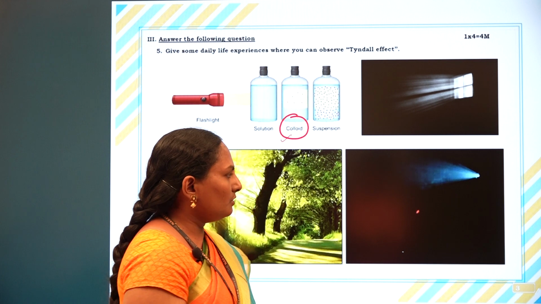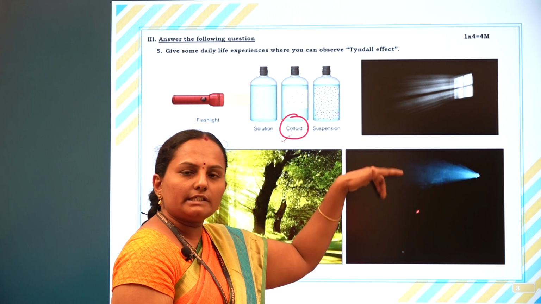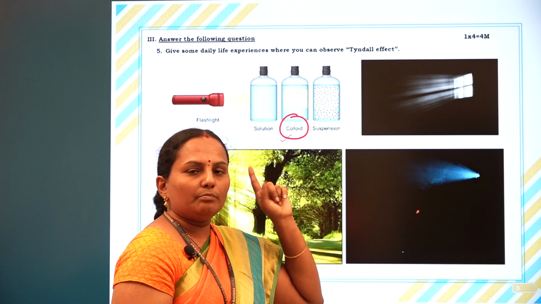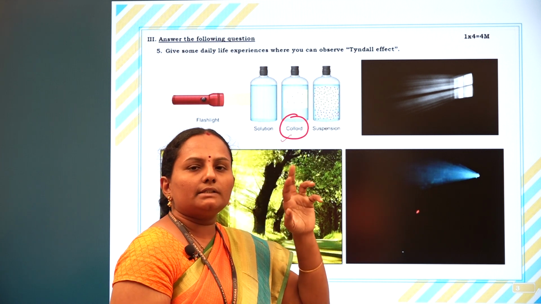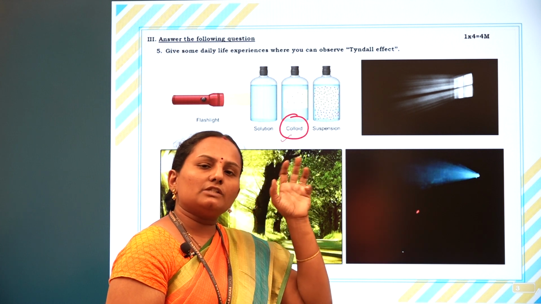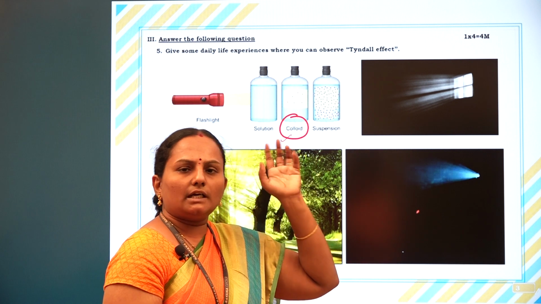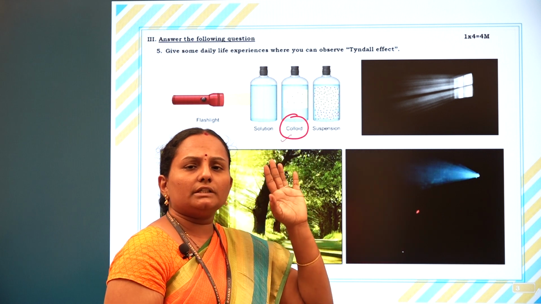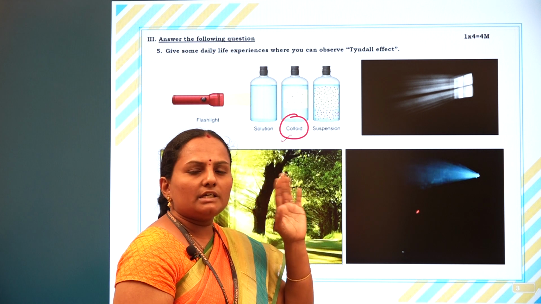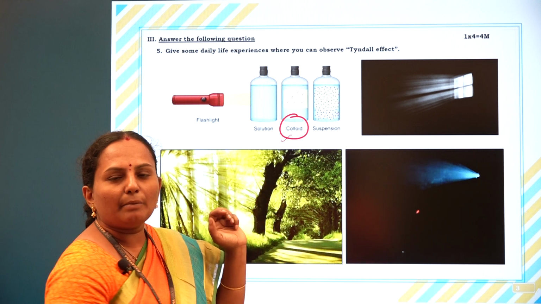Smoke is an example of a colloidal mixture. One more example is the smoke released in a kitchen when exposed to sun rays, when it reaches the kitchen window. In that case also we can experience the Tyndall effect, smoke released while cooking food in the kitchen. So that's all for this assignment. Thank you.